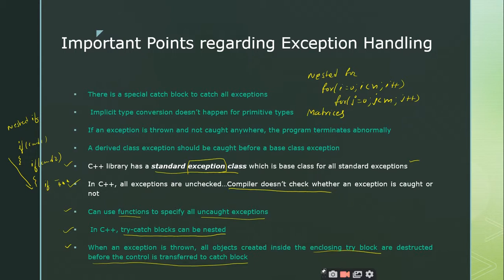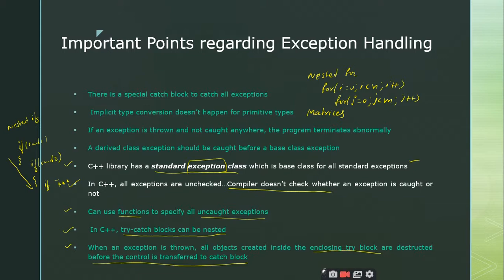Another important point we have discussed is that we have a standard class called exception, from which all the standard exceptions are derived. So the primary base class for exceptions is the exception class. The next point is that all exceptions in C++ are unchecked, right? That means the compiler does not take the responsibility of checking these exceptions. All of these are runtime exceptions only. We can also make use of functions to specify uncaught exceptions. You can use a function to throw an exception, but the point to remember is that the try block should consist of a function call.